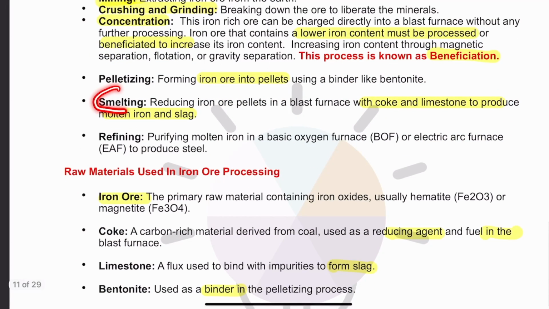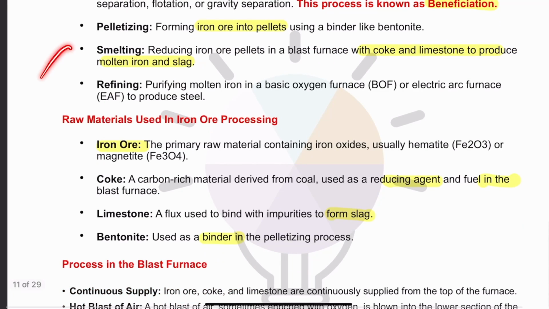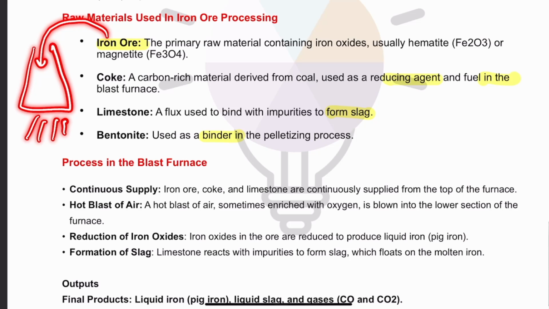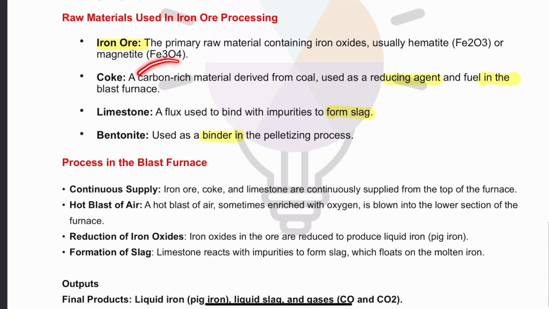Then finally there is smelting, which is done in a blast furnace. Now in smelting, what happens? Basically, there will be a blast furnace which will be heated, and number one, iron ore will be added. Then coke will also be used. So what is coke? It is a high carbon-rich material which is derived from coal. By refining coal we get coke.